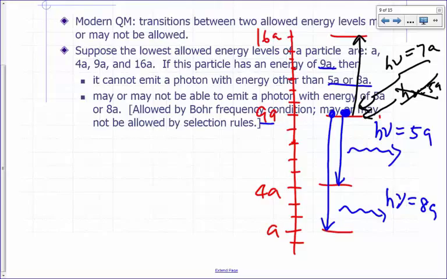Okay? So here's a summary. It cannot emit anything other than 5A or 8A in this particular example. It may or may not be able to emit energy of 5A or 8A. Okay. This could happen again, like I said, provided the selection rules allow it. All right. So 5A and 8A are allowed by the Bohr frequency condition.